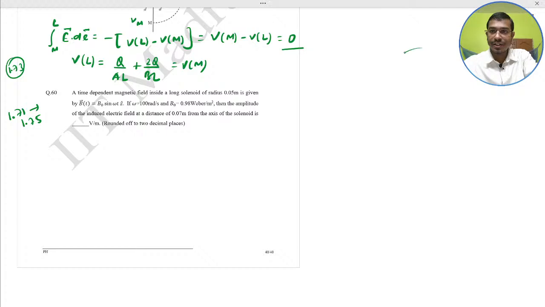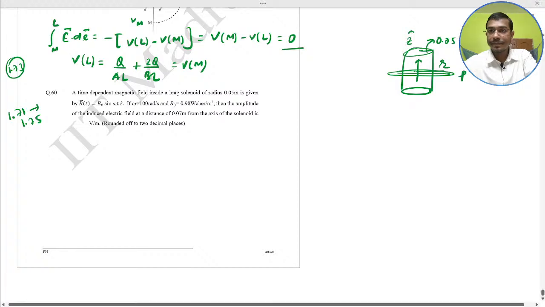So here this is the cylinder. This is the point P with the axis from the distance R. This is the z cap, and this point be the 0.05 meter.